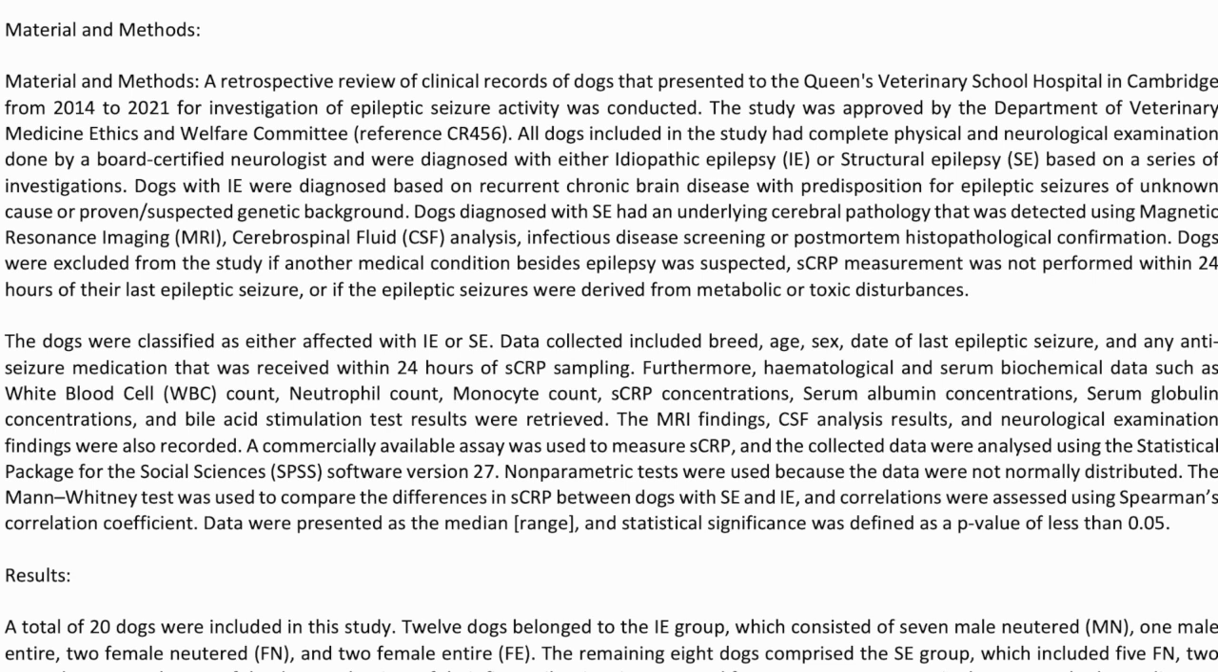A commercially available assay was used to measure SCRP, and the collected data were analyzed using the Statistical Package for the Social Sciences, SPSS, software version 27. Non-parametric tests were used because the data were not normally distributed. The Mann-Whitney test was used to compare the differences in SCRP between dogs with SE and IE, and correlations were assessed using Spearman's correlation coefficient. Data were presented as the median and range, and statistical significance was defined as a p-value of less than 0.05.